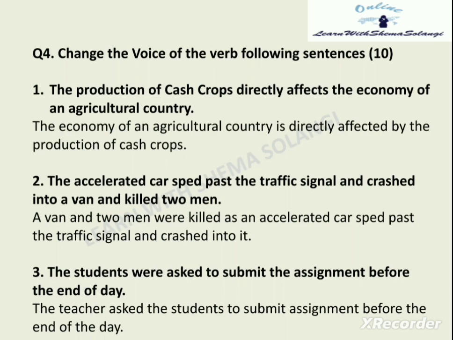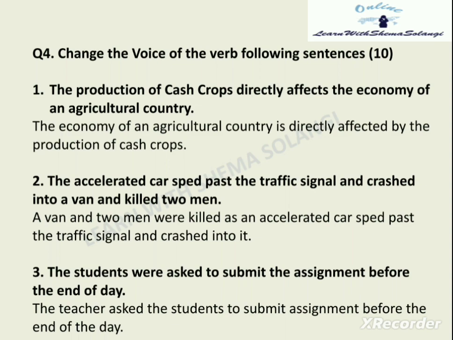The next question is: the accelerated car speed passed the traffic signal and crashed into a van and killed two men, right? So we will change it into the passive voice in a way that a van and two men were killed as an accelerated car speed passed the traffic signal and crashed into it.